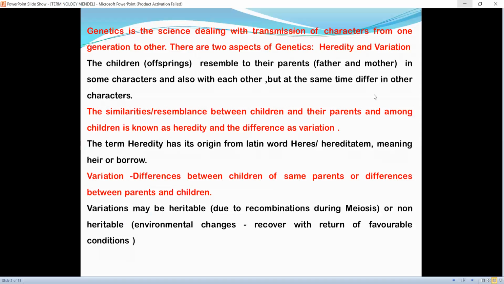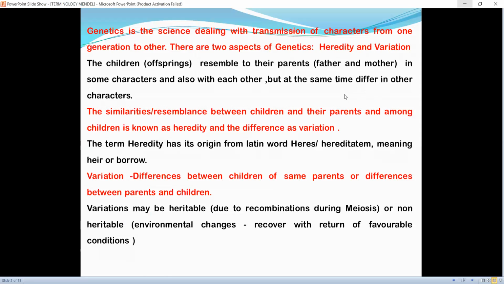Now, genetics is the science dealing with transmission of characters from one generation to other. There are two aspects of genetics: heredity and variation.